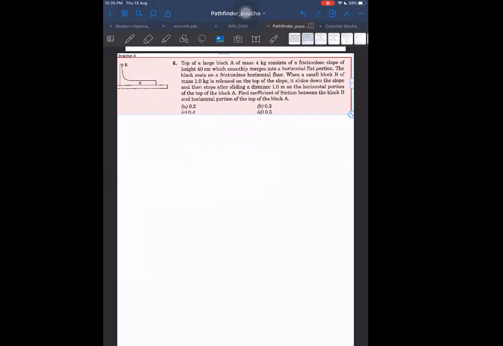I think it is based on work energy power. We don't even need to do this. It has nothing to do with conservation of momentum at all. Does A have mass or not? I want to check whether A has mass or not. Block A of mass 4 kg.